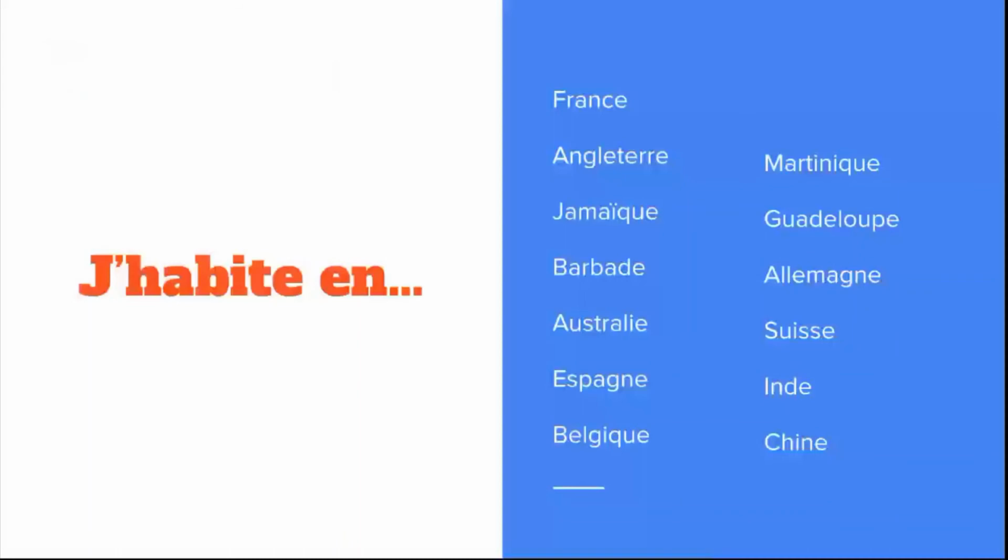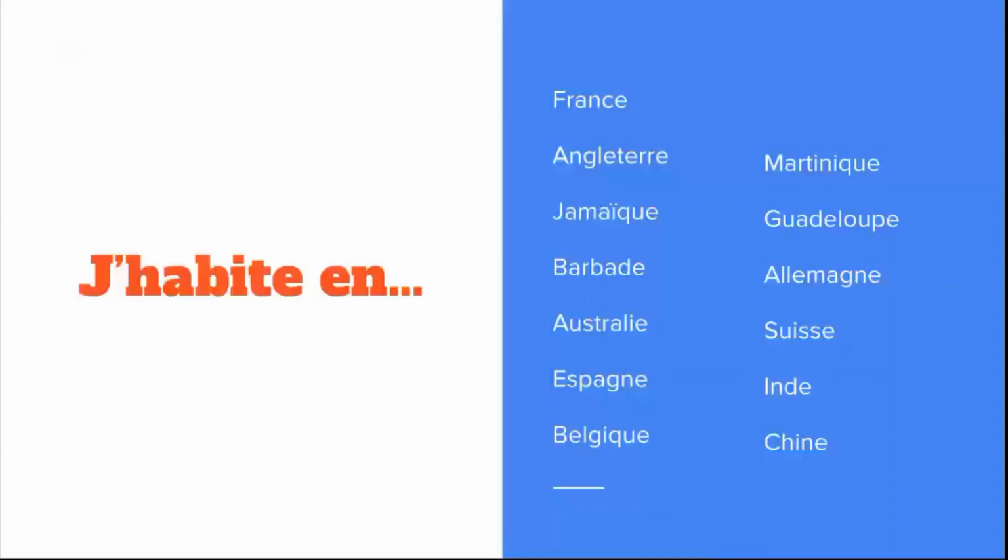Belgique is Belgium. J'habite en Martinique, Guadeloupe, en Allemagne, en Suisse, en Inde, en Chine. We know Martinique and Guadeloupe have the same names in English. Allemagne is Germany, Suisse is Switzerland, Inde is India, and Chine is China.